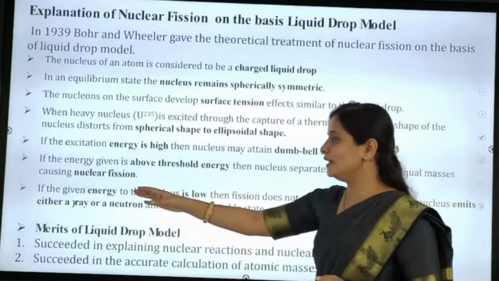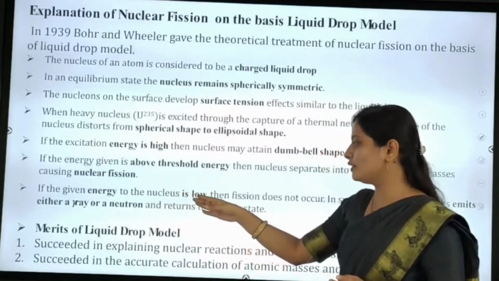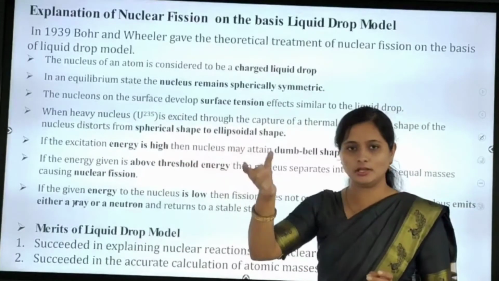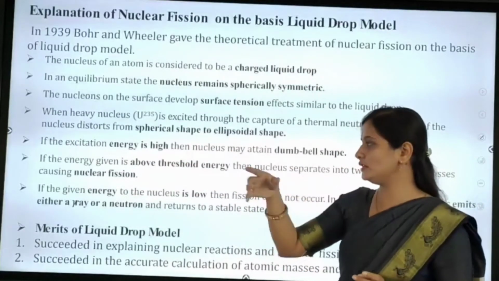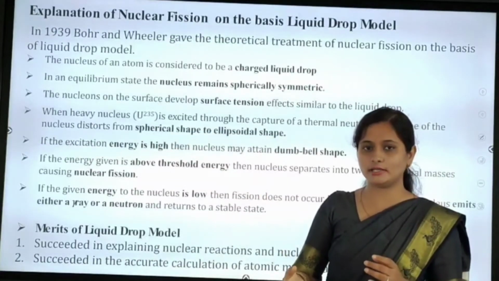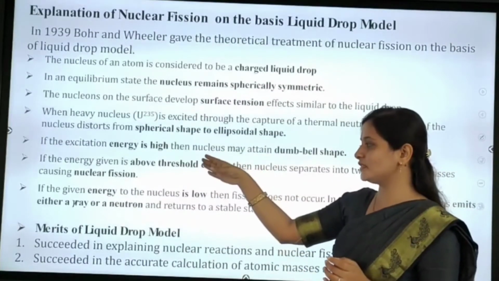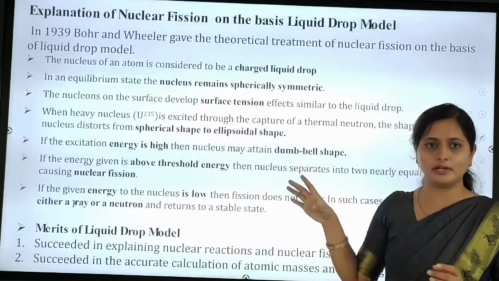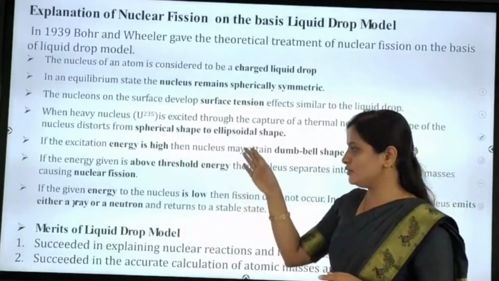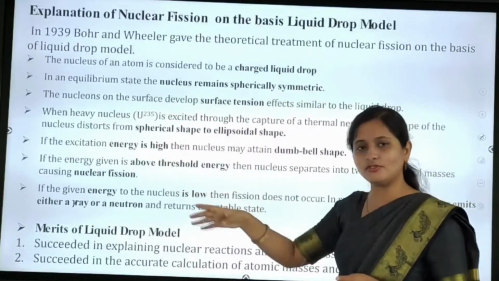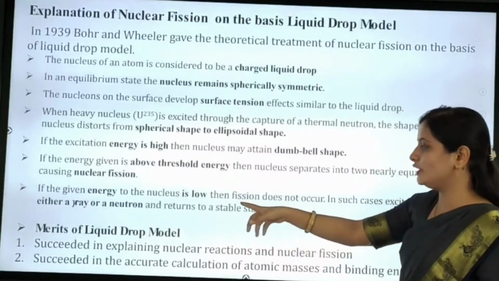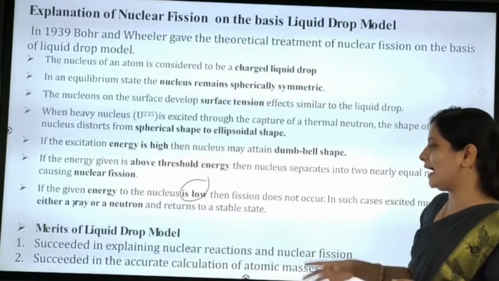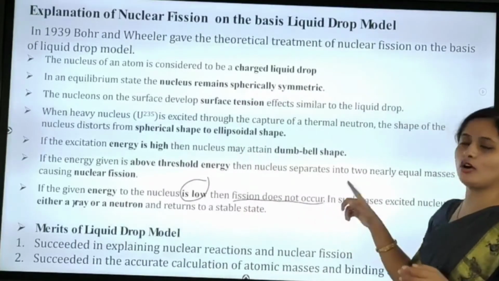If the energy given to the nucleus is low, that is, below the threshold energy, then fission does not occur.